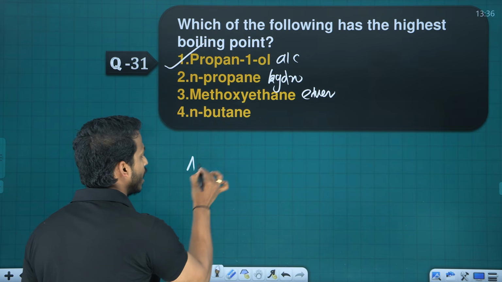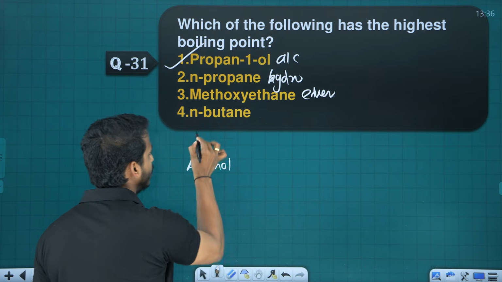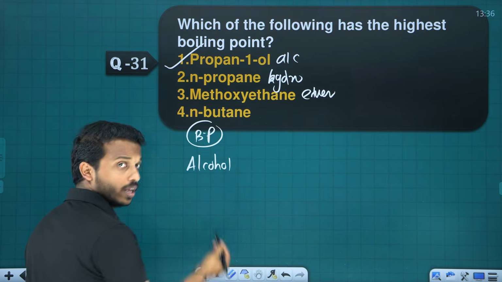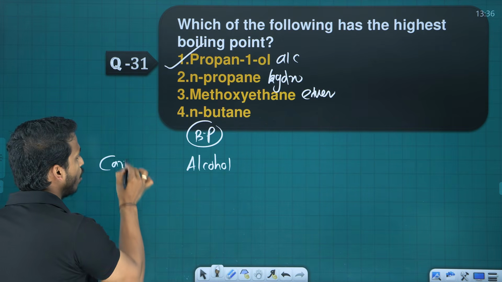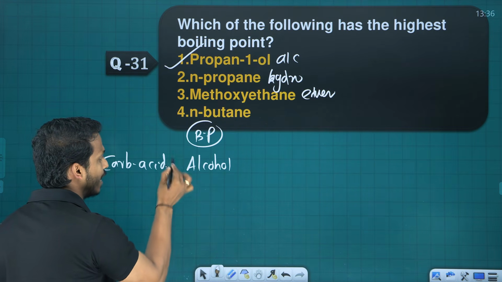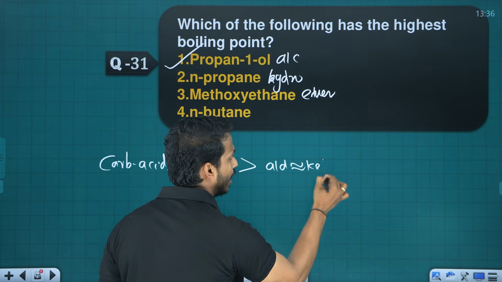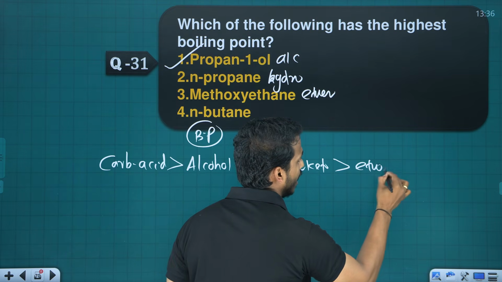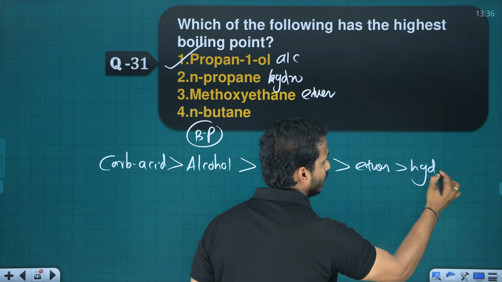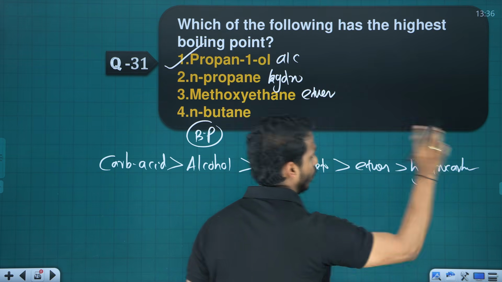You may study the general order of the boiling point here. Just note it all. The boiling point is highest for carboxylic acid, then alcohol, then aldehydes and ketones, approximately the same, then ether, and then we have hydrocarbons, that means alkane, alkene and all.